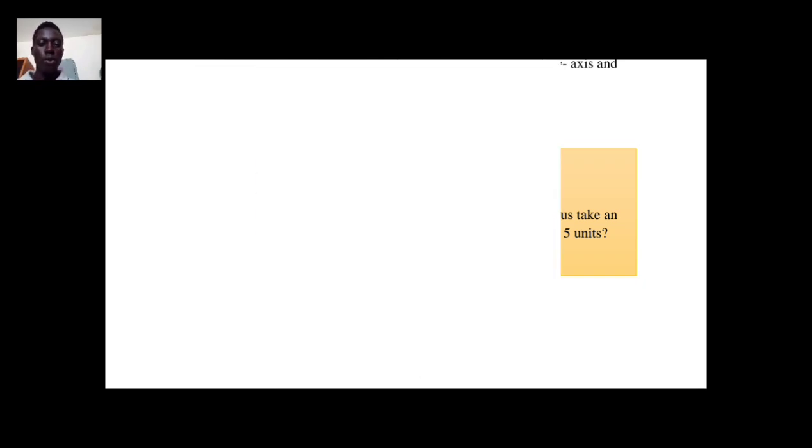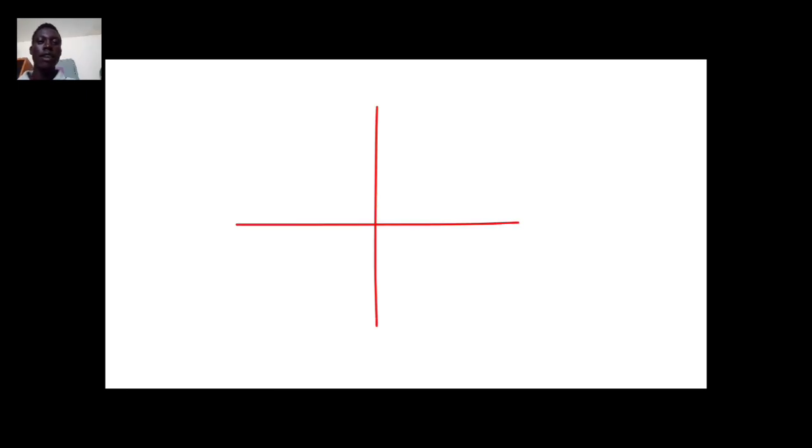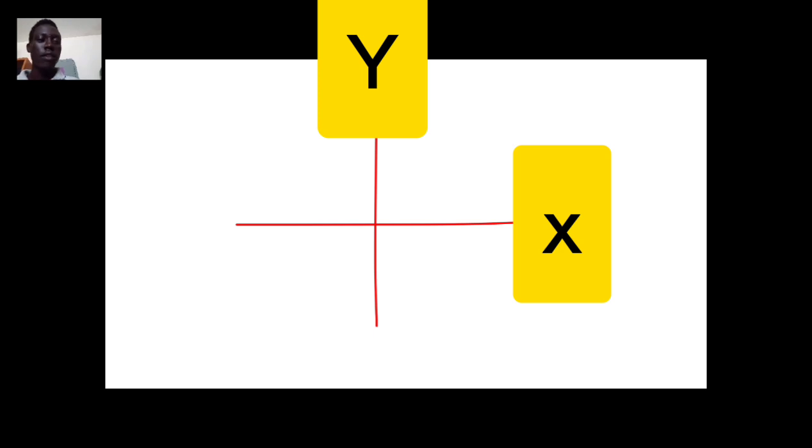So let's try to draw the coordinate system. It is like this: the x and y plane. This one is the x axis and this one is the y axis. What we mean by the equation of a circle at the origin is a circle where the center of the circle is at the point 0, 0. So let's draw our circle. This is a circle. The center of the circle is located at the origin of the coordinate system, or x and y plane.